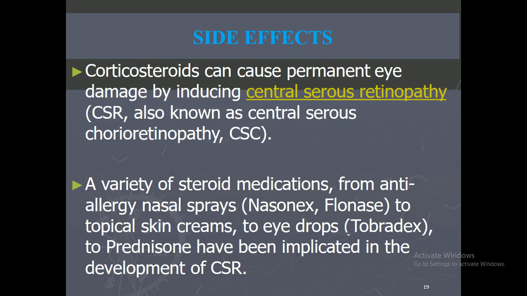Our eye contains photoreceptor cells, and these photoreceptor cells may be in the form of rods and cones. Moreover, a variety of steroid medications, from anti-allergy nasal sprays, Nasonex, Flonase, to topical skin creams and eye drops, Tobradex, to prednisolone, have been implicated in the development of CSR.